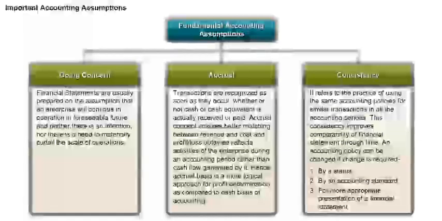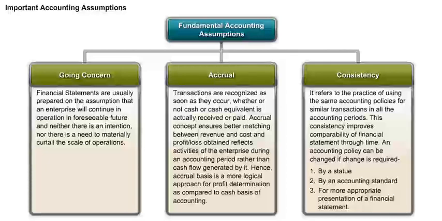Now the third fundamental accounting assumption is consistency. Consistency of what? Consistency of accounting policies. This assumption says that if you are using an accounting policy for a similar transaction, then you should continue that accounting policy for all accounting periods, because consistency improves the comparability of the financial statement over time.